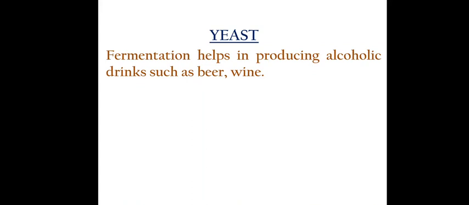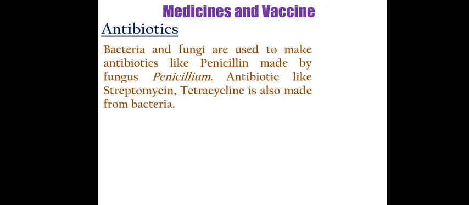These are the various microorganisms used in the food industry and beverage industry. And microorganisms can also be used in manufacturing medicines. You know very well there are medicines known as antibiotics and vaccines. An antibiotic is a chemical, or a medicine, produced with the help of bacteria and fungi. In the previous video I showed you the picture of Penicillium. Penicillium is a fungus which produces a bacteria-killing chemical, that is penicillin. Penicillin is an antibiotic derived from Penicillium.